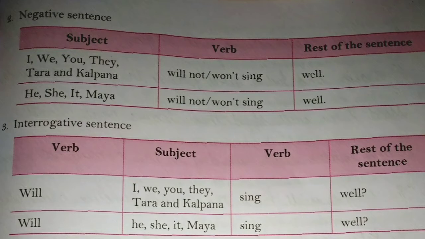Then the interrogative form of this tense is formed by adding will or shall to the beginning of the sentence, that is, by placing it before the subject. For example, will I sing well? Will she sing well?